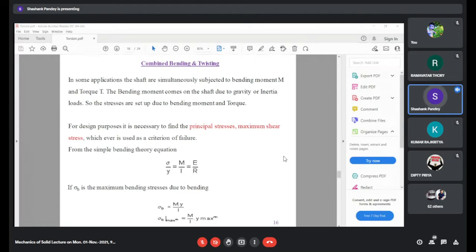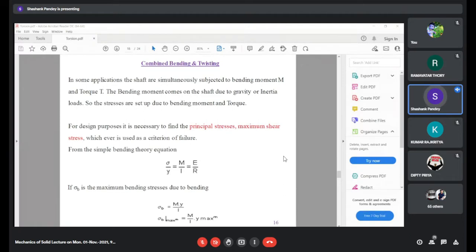But let us generalize the problem. The shaft we are taking is also subjected to bending apart from the twisting. Bending may be because of its self weight due to gravity. It may bend, and it is also subjected to this bending moment.